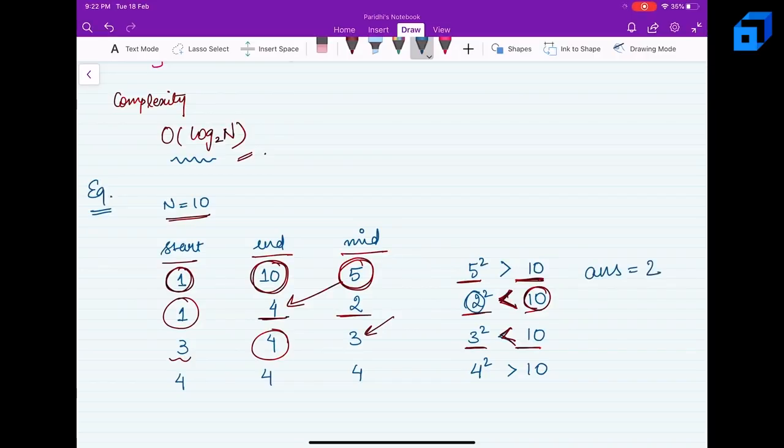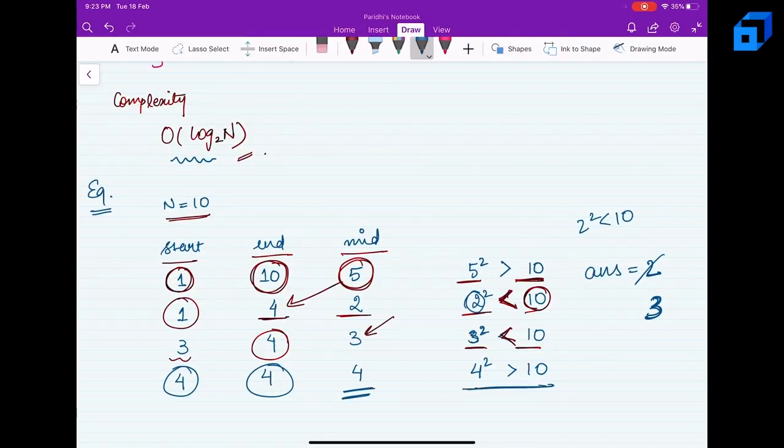So first we have stored 2 because 2 square was less than 10. Then when we got 3 square less than 10, so we will simply store 3 now. Okay, and we will move to our right. So we will get start equal to mid plus 1. This will remain same and we will get mid as 4.